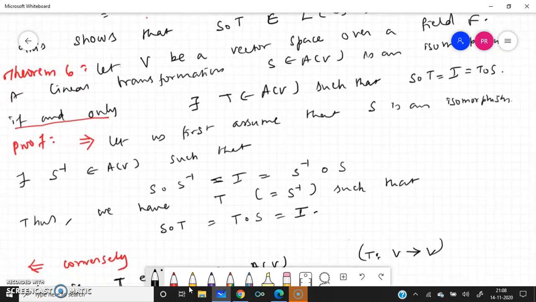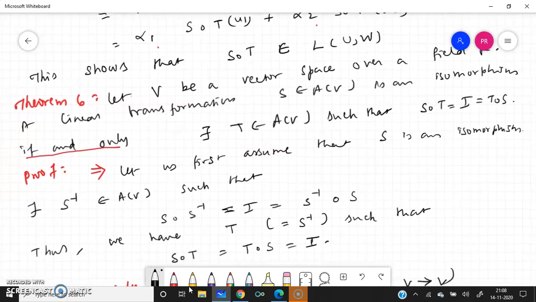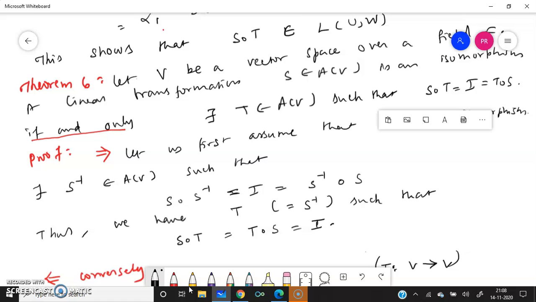We started with Theorem 6: let V be a vector space over the field F. A linear transformation S belonging to A of V is an isomorphism if and only if there exists T in A of V such that S composed with T equal to I equal to T composed with S. That is an if and only if condition, so necessary and sufficient conditions are there.